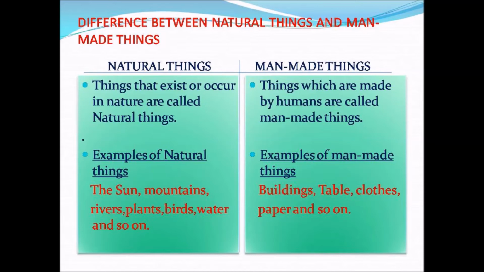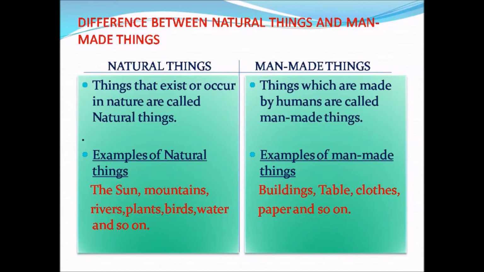Students, hope you are all clear about what natural things and man-made things are, because we saw them in the last two videos. I am just recalling it in this video. What are natural things, students? Things that exist in nature, that means sun, mountains, rivers, water, these are all natural things.